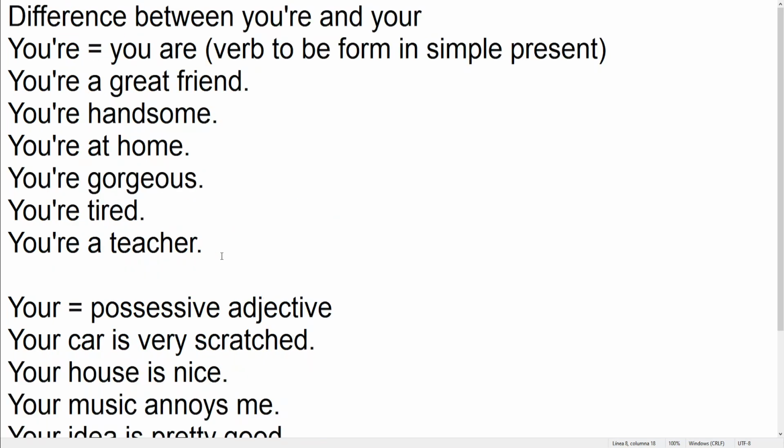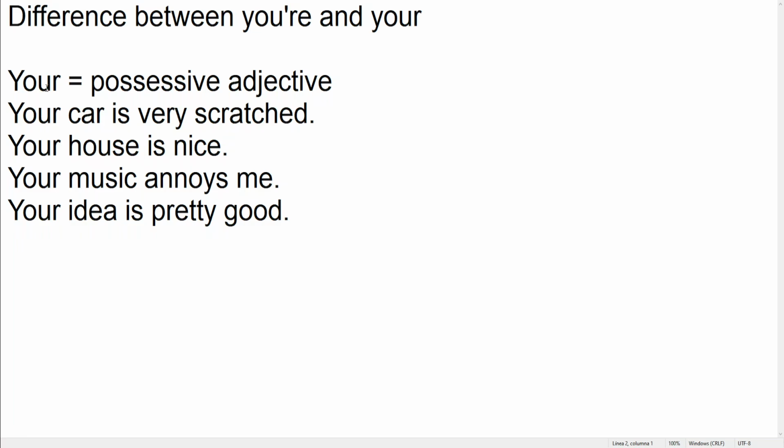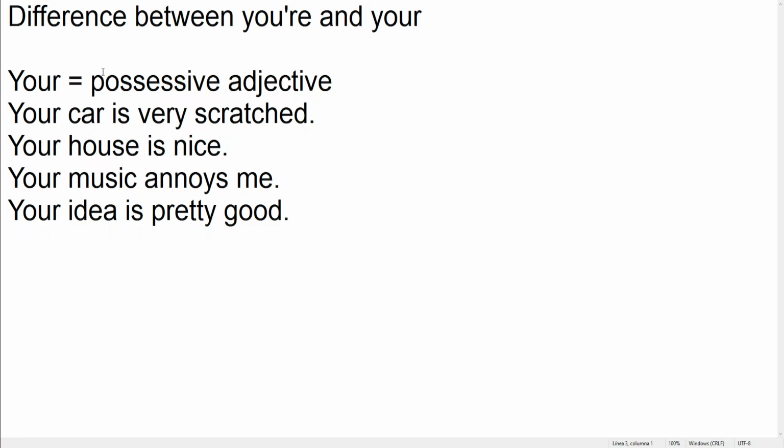Now moving on to the other examples, we're going to continue here with your, which is the possessive adjective. In this case, we're going to talk about possessions. So: your car is very scratched, your house is nice, your music annoys me, your idea is pretty good.